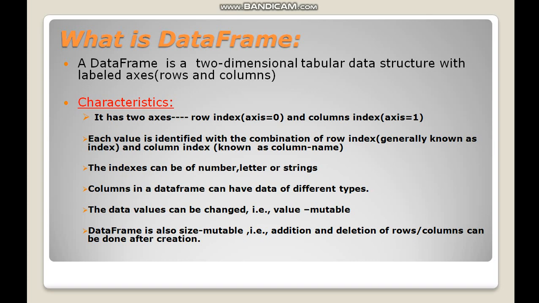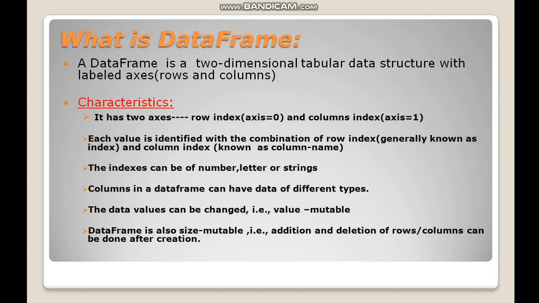So as you have learned, data frame is a type of data structure which stores the data in tabular form. It is just like your Excel sheet where each value can be identified using the row number and the column number. So here also, to identify each and every value in the data frame, it can be identified with the help of the row index and the column index. Okay, the index can be of any number, letter or string. Both the column index and the row index can be numbers, letters or strings.